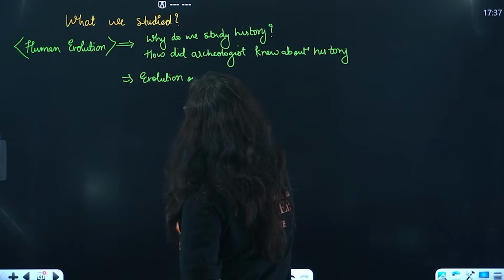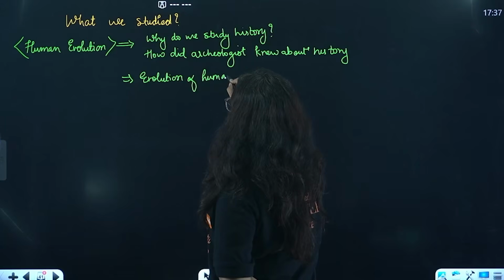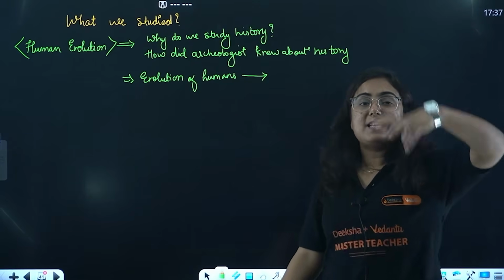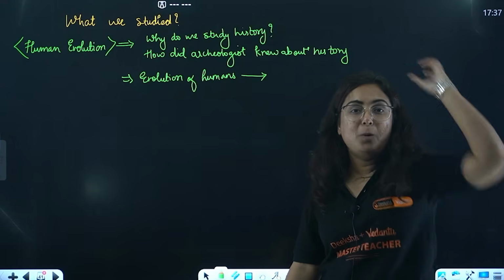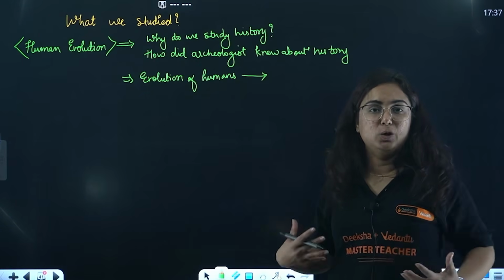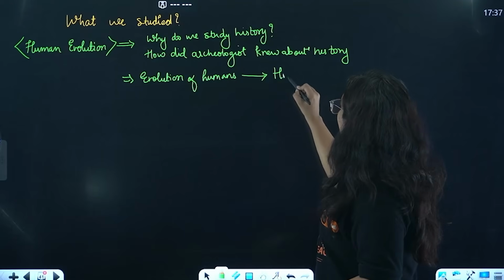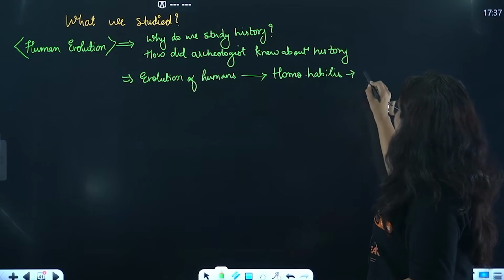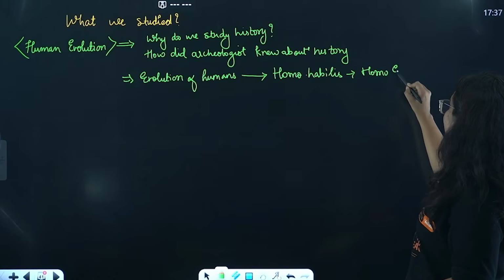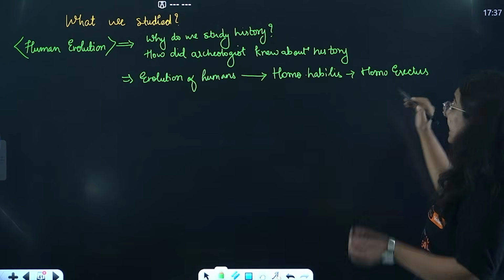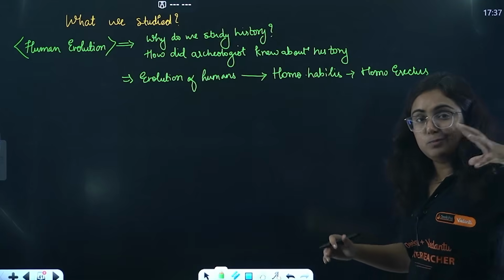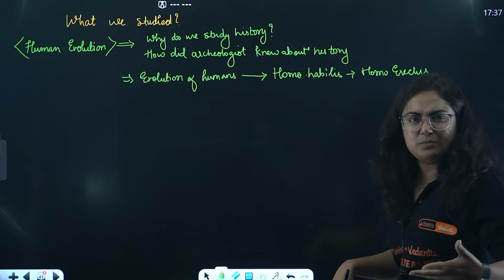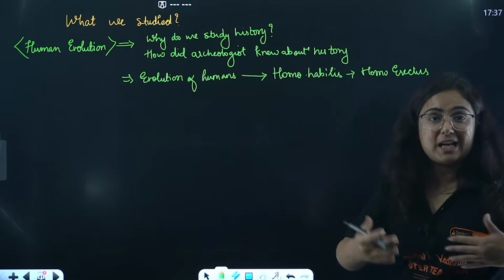Okay beta, we are well aware that the human-like structure, that means the series of hominids, those who behave like humans, started from Homo habilis. After which there was Homo erectus, the first person who stood erect, straight, upright, and moved out of Africa in search of food, in search of water, towards Africa as well as Asia.